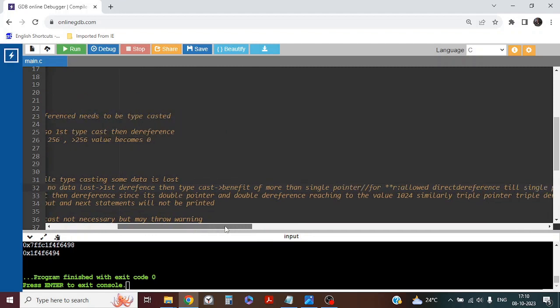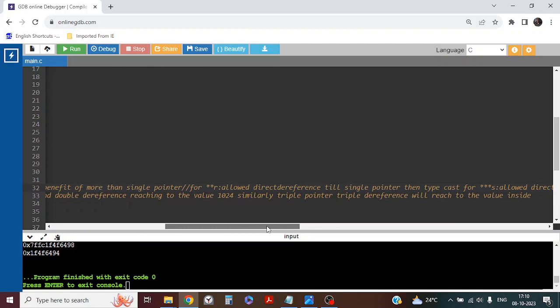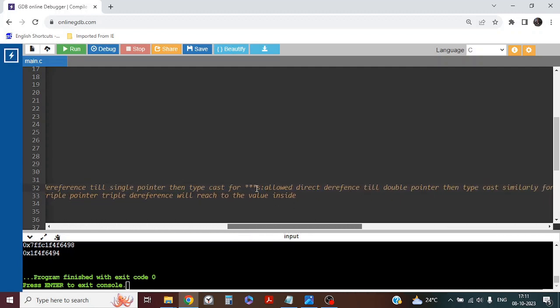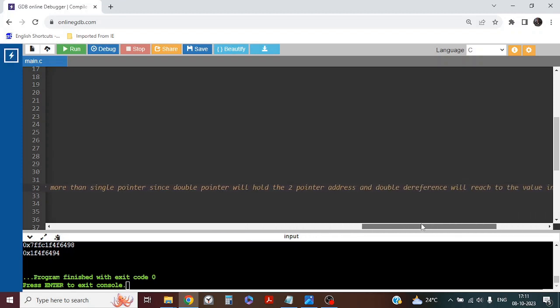So this is the in-depth thing, and we have to keep these things in mind. For a double pointer r, direct dereference is allowed till a single pointer, then typecast. For a triple pointer, direct dereference is allowed till a double pointer. Similarly, for a quadruple pointer, dereference is allowed till a triple pointer. So for more than a single pointer, a double pointer holds the address of a pointer, and a double dereference will reach the value. So here, typecast, then dereference.